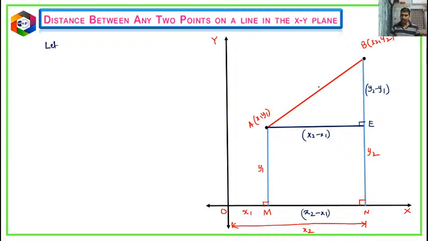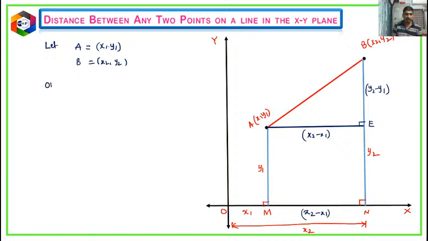if you want to calculate this by making use of the Pythagoras theorem, it will be easy to calculate. So let A be x1 comma y1 and B be x2 comma y2.